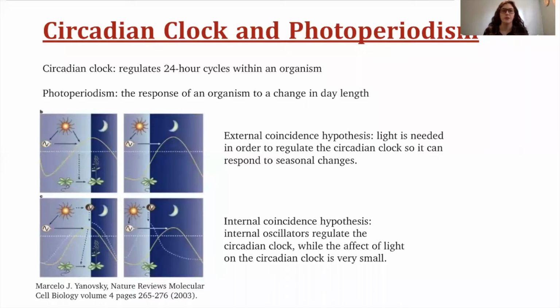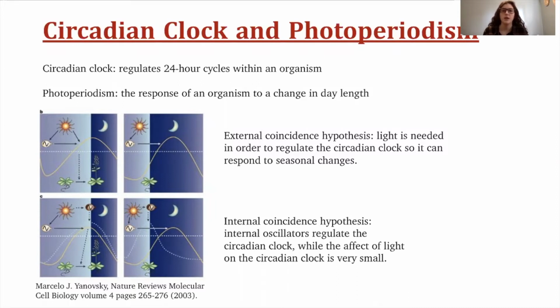First, I have some background information about the circadian clock and photoperiodism. The circadian clock is a biological process that regulates 24-hour cycles within an organism. A related phenomenon is photoperiodism, which is the response of an organism to a change in its environment, such as a change in day length. There are two hypotheses that describe how the circadian clock and photoperiodism are related.